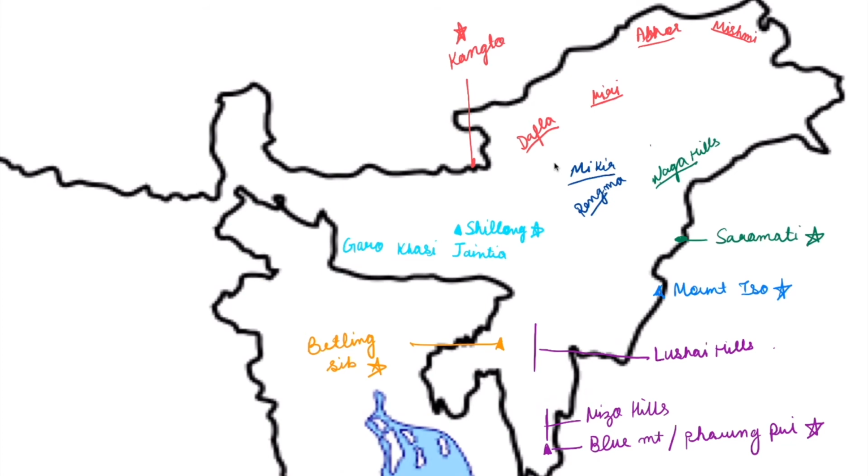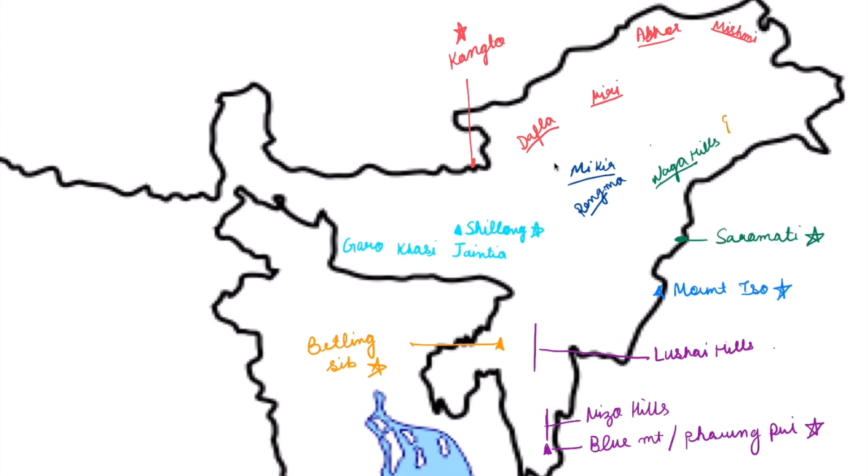Then there are a couple of other ranges, but they do not fall into a single state. That's why I saved it for last. So there are 2 important such ranges that fall into combination of states. One of them is Patkai Bum, which is somewhere here, which is basically in the combination of Arunachal, Nagaland, and Assam.